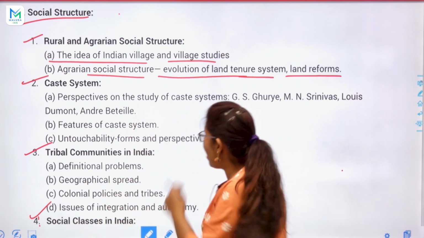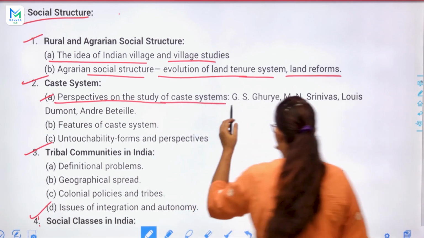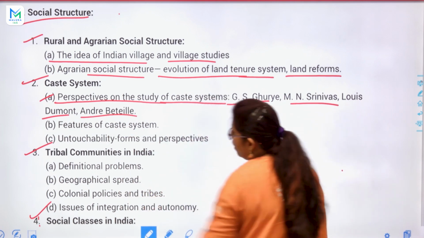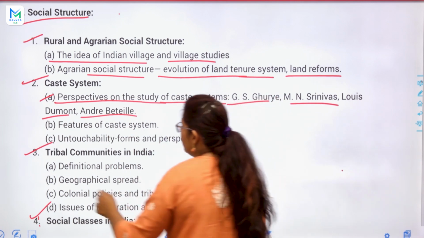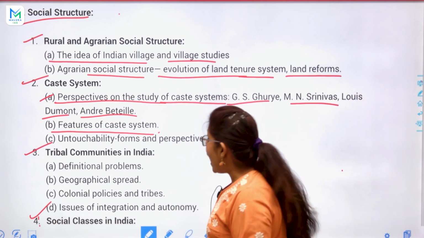So we have to discuss the perspectives on the study of the caste system: Ghurye, Srinivas, Louis Dumont and Andre Beteille. And second, the features of the caste system. Yes, of course, what are the features of the caste system?